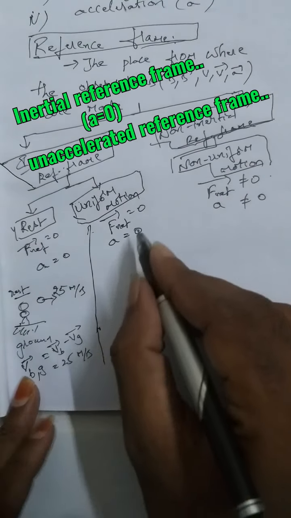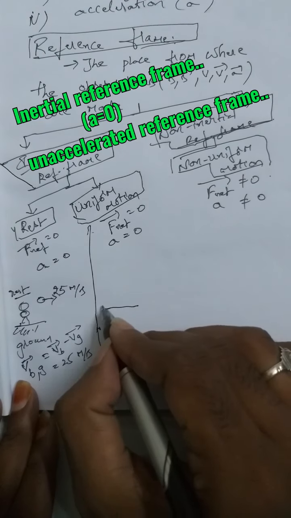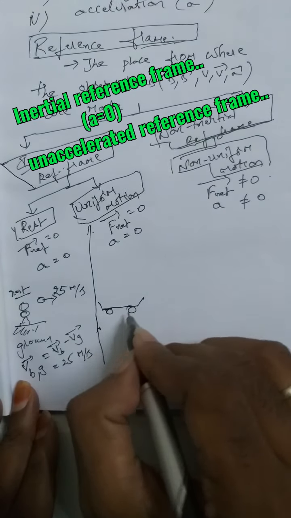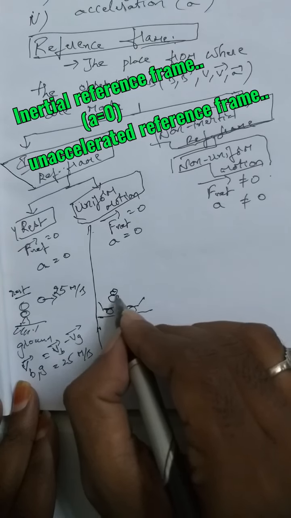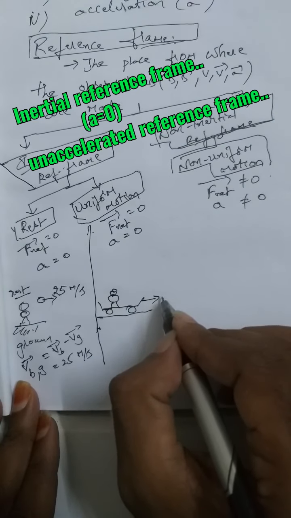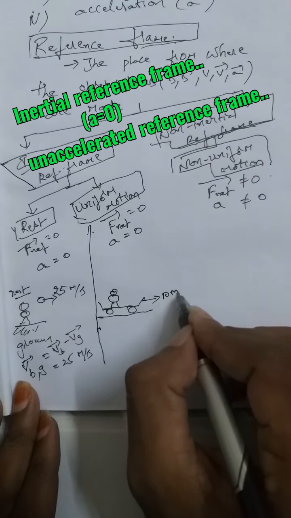Now suppose another observer is in a trolley on the ground. The observer is now in the trolley, and this trolley is moving with a speed of, let us suppose, 10 meter per second.